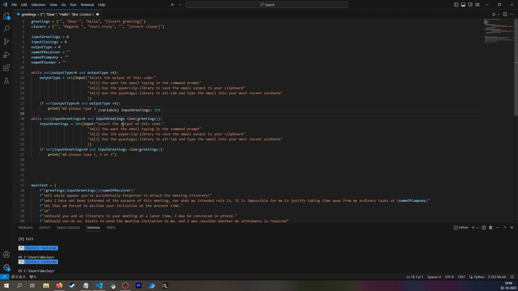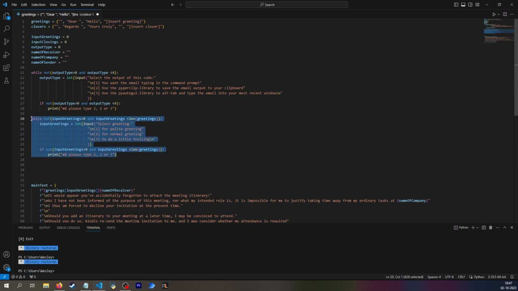But I want to change the text in here. It does not select the output of your code, it is select greeting. But conveniently it's still 1, 2, and 3. And of course this message is going to be wrong if you add more greetings up here, because you might want to add multiple greetings if you wanted it to be able to handle multiple languages, if you really wanted to do that for some reason.